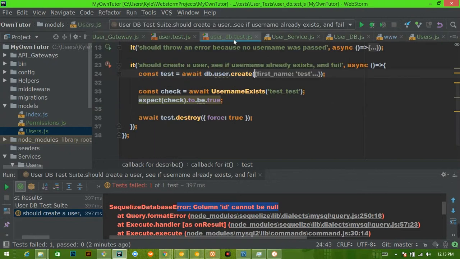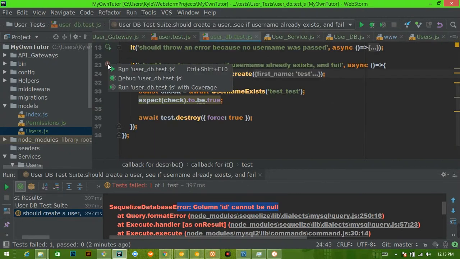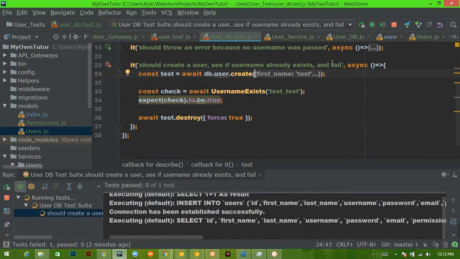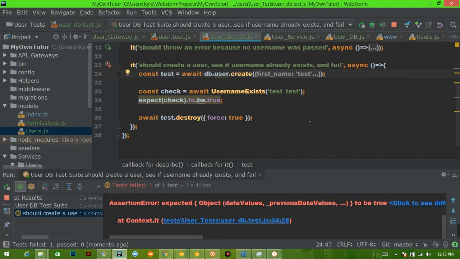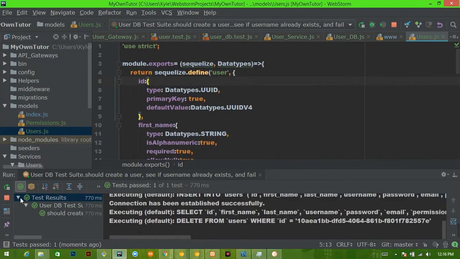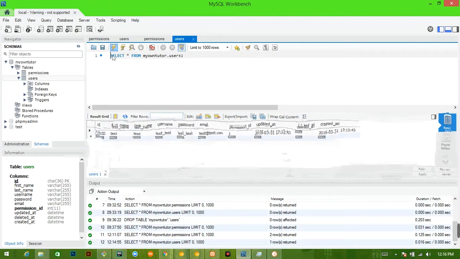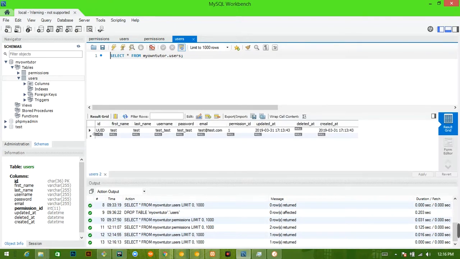So now, if we go back into this and we run this test, we should see it pass. Nope, okay, we still have something going on. Sorry, I'm back. So apparently you do need to actually type in UUID v4. Now if we look at our database and we run this test, we will see